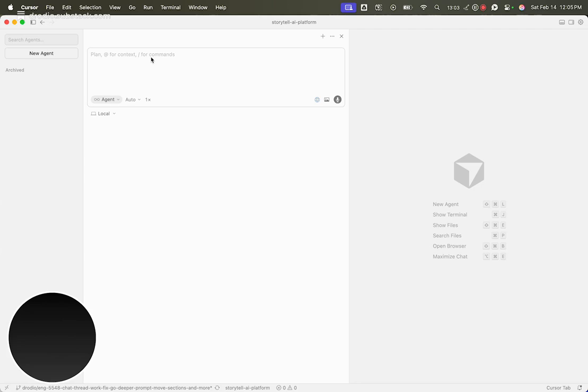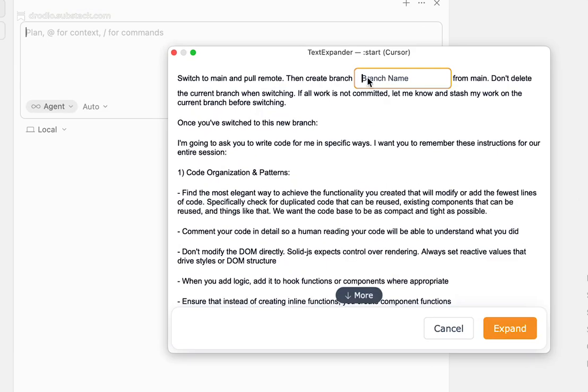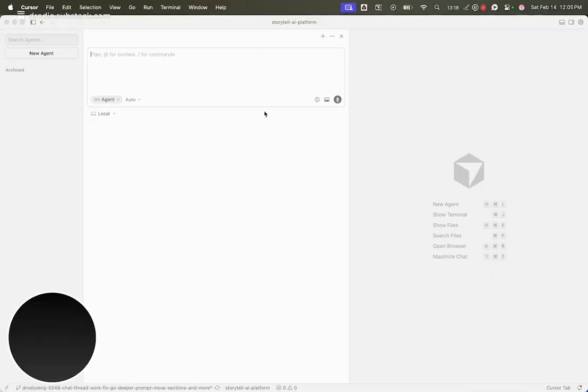And so let me give you an example of one of those. I use Text Expander to use a shortcut key that pops open a prompt, and I'm going to paste in the name of my branch here. And then just expand this prompt into Cursor.